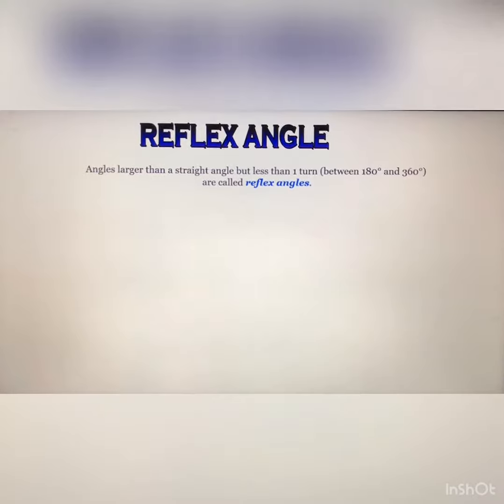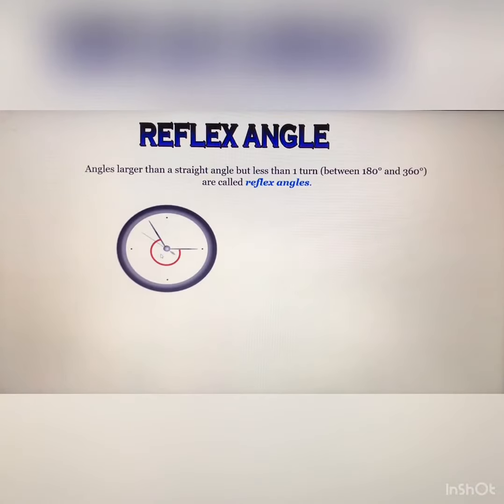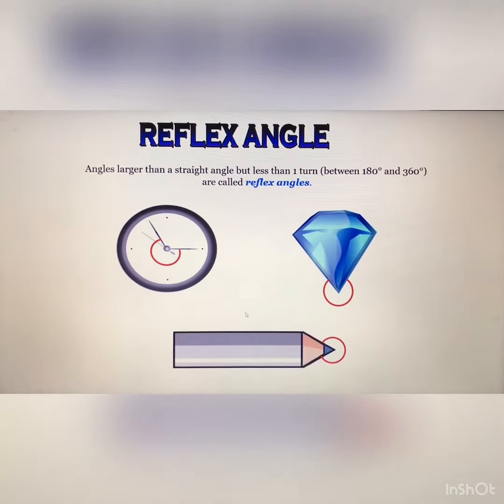After that, reflex angle: angles larger than a straight angle but less than one turn, that is a complete angle. Means the angle just lies between 180 and 360 degree. You can see that they are the reflex angle, and this is the example of reflex. This is the reflex indicated by the red part. In every case you can see the red part indicates the reflex angle.